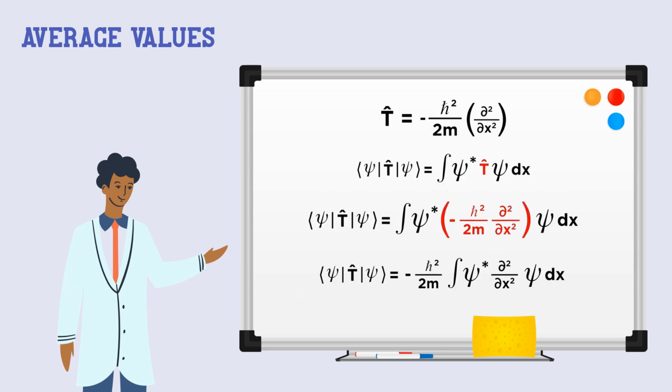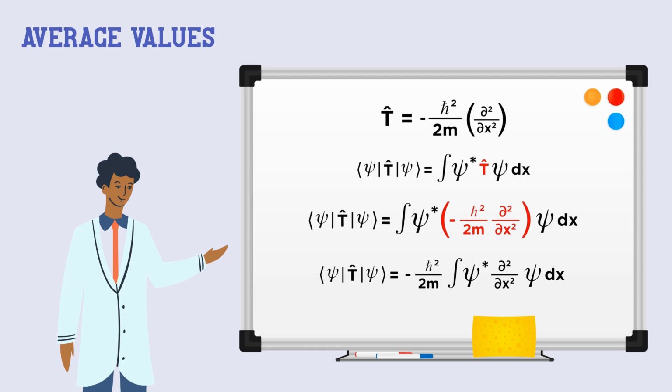Lastly, let's find the expectation value for kinetic energy for a given wave function psi. As we learned to do, we place the operator T in between the bra of psi and ket of psi. We can then replace the operator with the expression it represents, and we get the integral of psi star times the kinetic energy operator acting on psi dx.